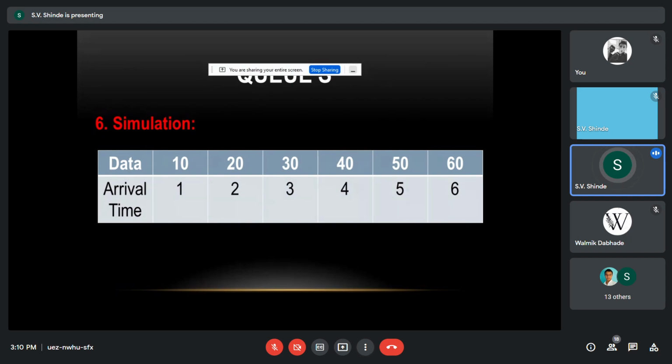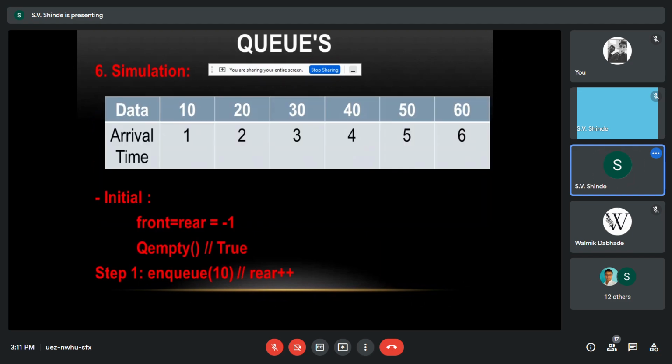Simply means that in the first second, we get the data 10. In the second second, we get the data 20. Seconds, we have recorded the data. And we have to maintain this in a queue. So the algorithm is very simple.